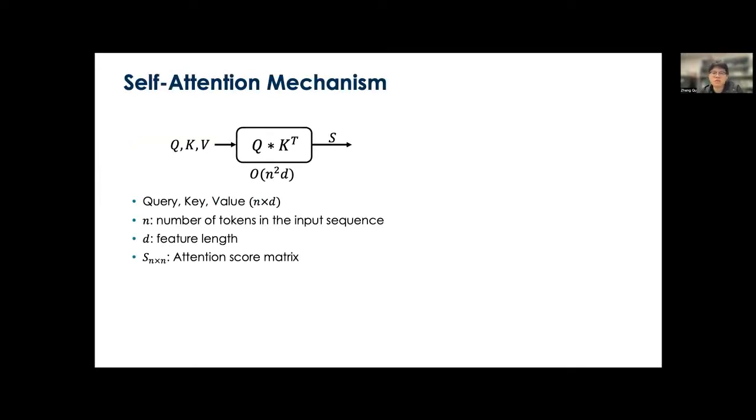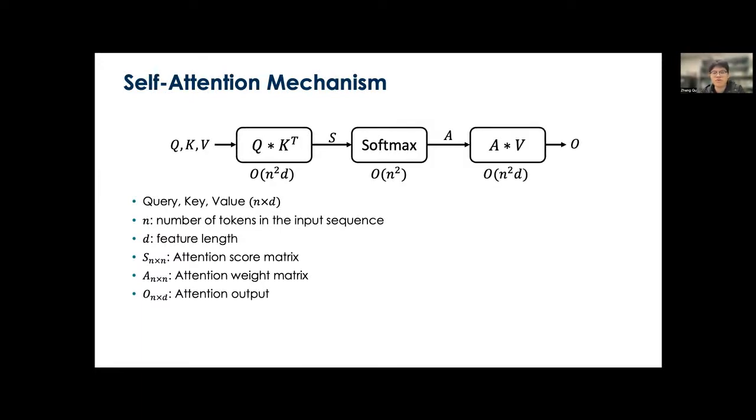Specifically, the input to the self-attention mechanism are three feature matrices called query, key, and value. Each contains n feature vectors, where n is the number of tokens in the sequence. So we first compute Q times K transpose to generate the attention score matrix, followed by a softmax normalization to get the attention weight matrix. Finally, we multiply the attention weight matrix A with the value matrix to generate the attention output. It is obvious that all of these three operations in the self-attention mechanism have quadratically scaled complexity with respect to the input sequence length n.